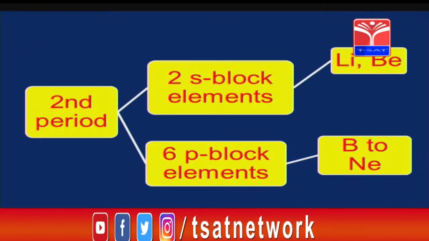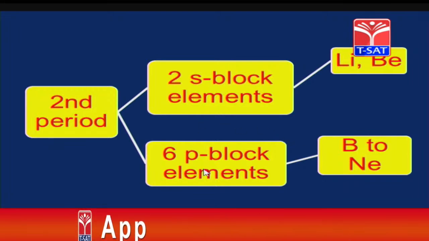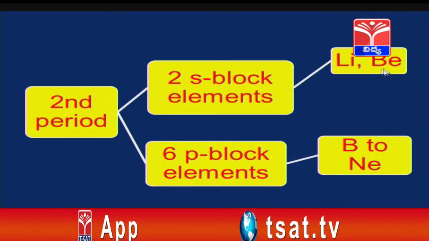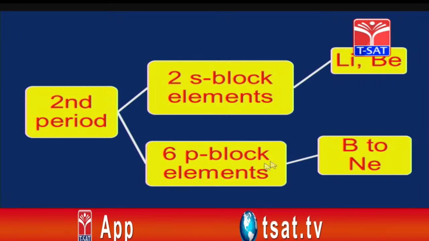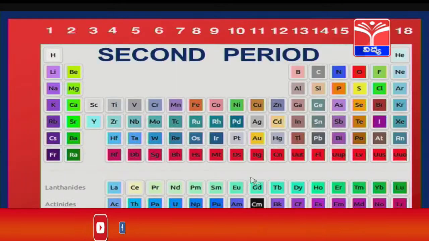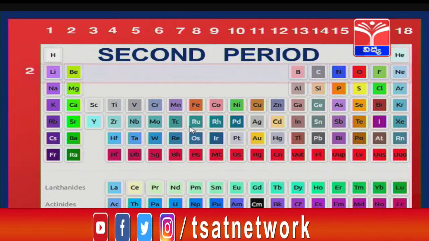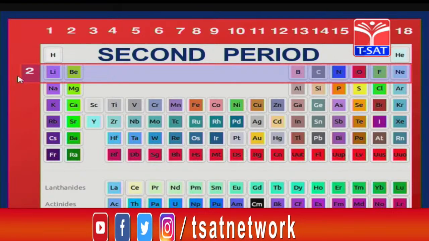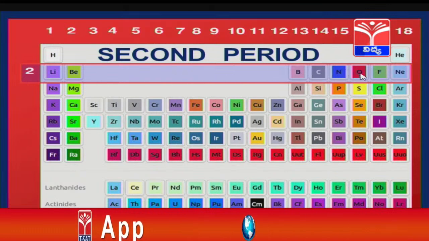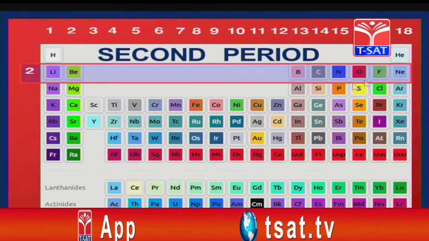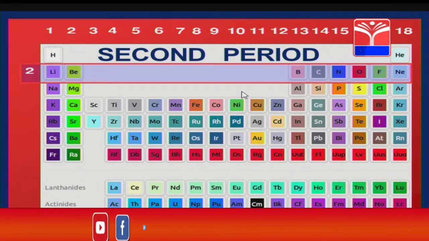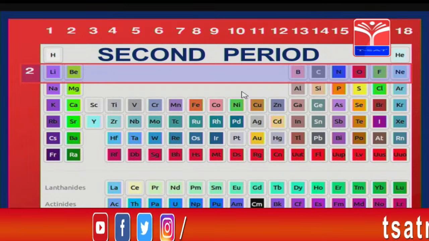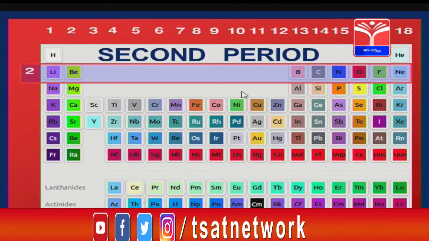Now, within the second period we have 2 s block elements and 6 p block elements. The 2 s block elements are lithium and beryllium, and the 6 p block elements are from boron to neon. Now, observe the second period here, it starts from lithium and ends with neon. Lithium, beryllium, boron, carbon, nitrogen, oxygen, fluorine, neon all belong to the second period, because the electronic configuration is 2s2 and 2p6, all belong to the second period.